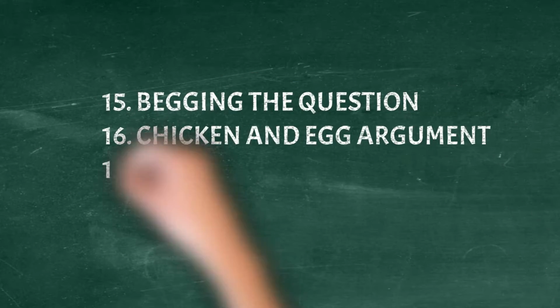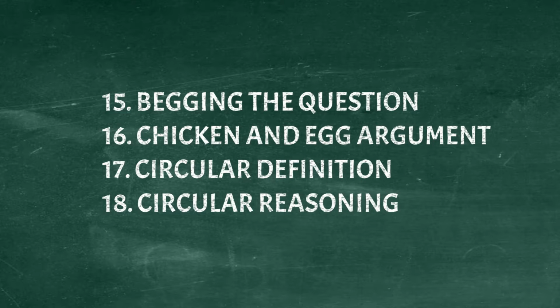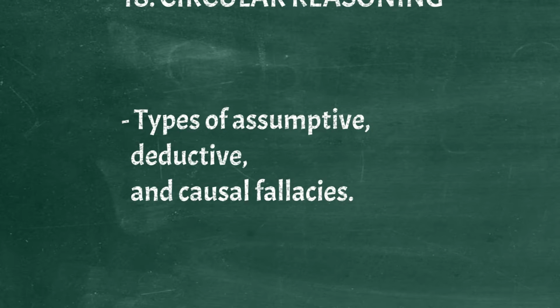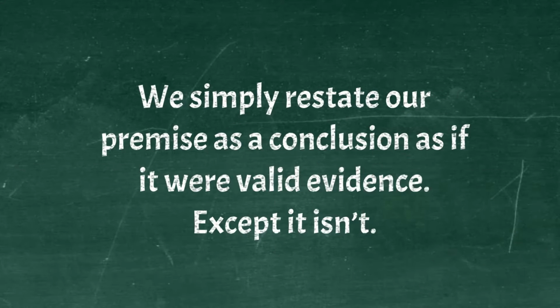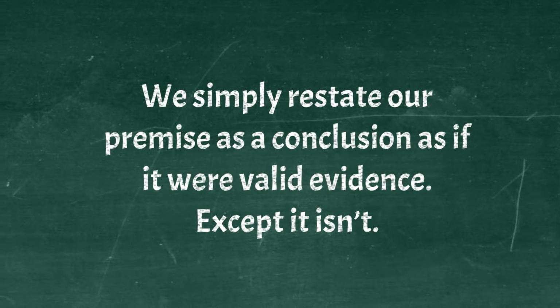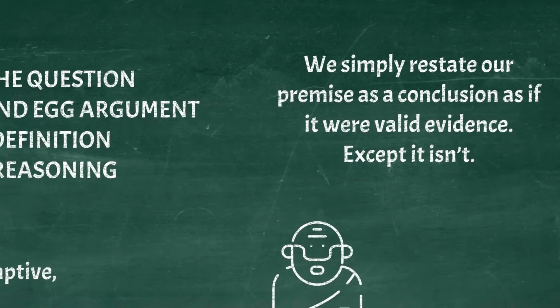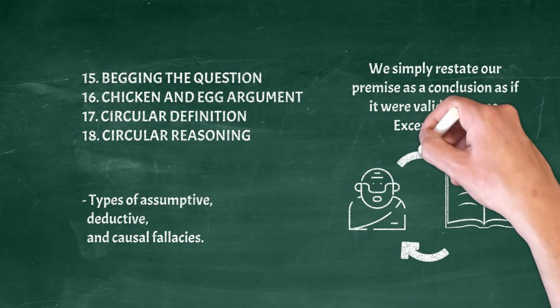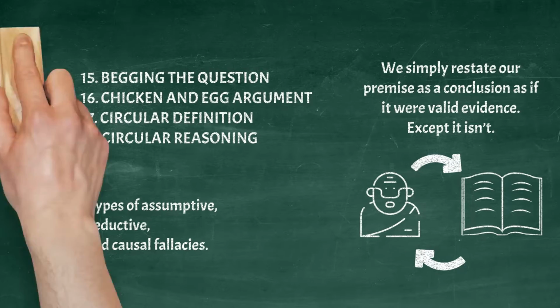Begging the question, chicken and egg argument, circular definition, circular reasoning. Types of assumptive, deductive, and causal fallacies. We simply restate our premise as a conclusion as if it were valid evidence, except it isn't. Example: God exists because the Bible says so. The Bible is true because it's the Word of God, and God exists.